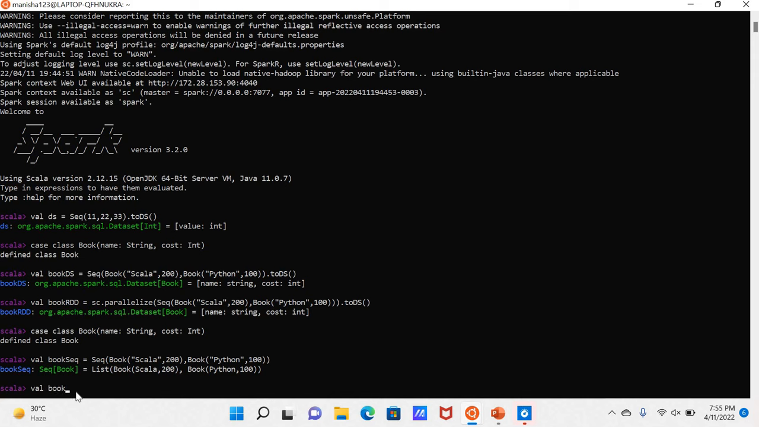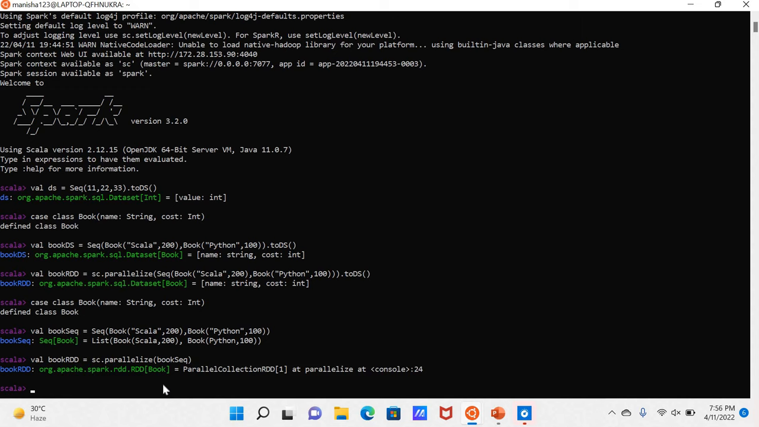val bookRDD equal to, same way, sc.parallelize, then this book sequence I'll be giving, bookSequence. Please check it carefully. By using this sc.parallelize, I have converted this book sequence into bookRDD. It means from sequence to RDD I have converted.